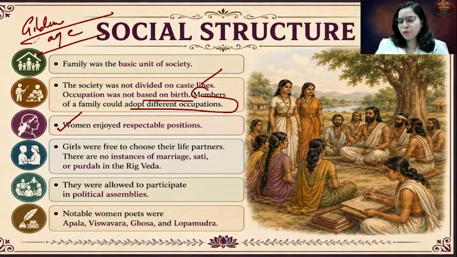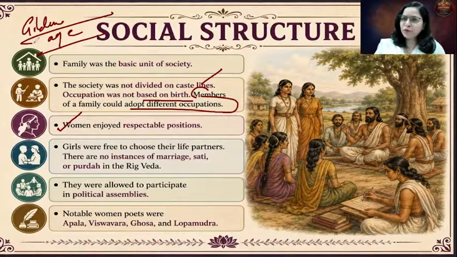Now, what were the rights for women? First of all, the most important right was to choose her own life partner. That was a very important right which the Rig Vedic age offered to women. If you have seen Mahabharata and Ramayana, you might have seen the Swayamvar ceremony, the Swayamvar of Sita, the Swayamvar of Draupadi, where women had a right to keep one particular task as a qualifying criterion for her future husband.